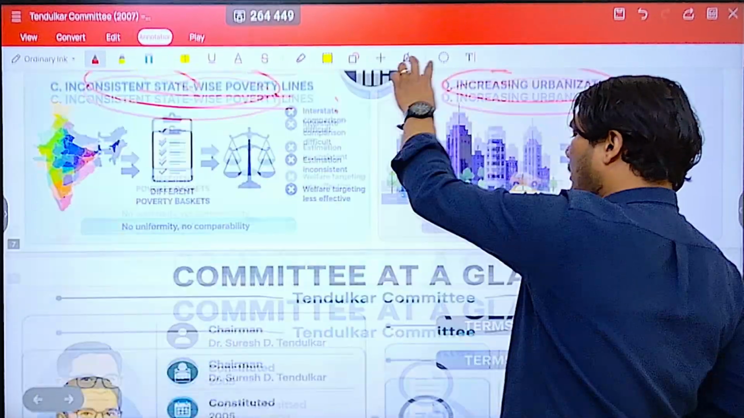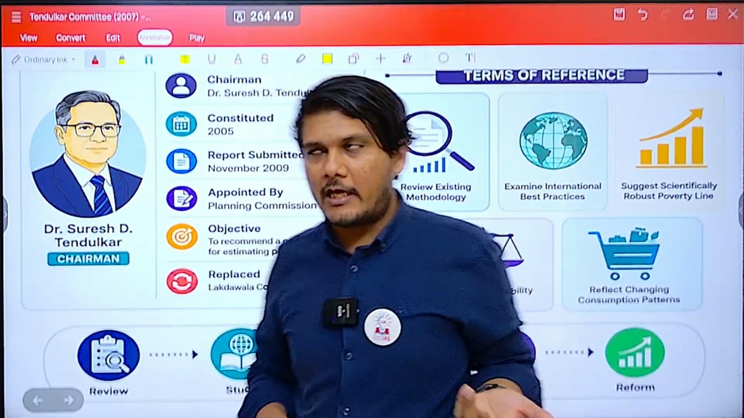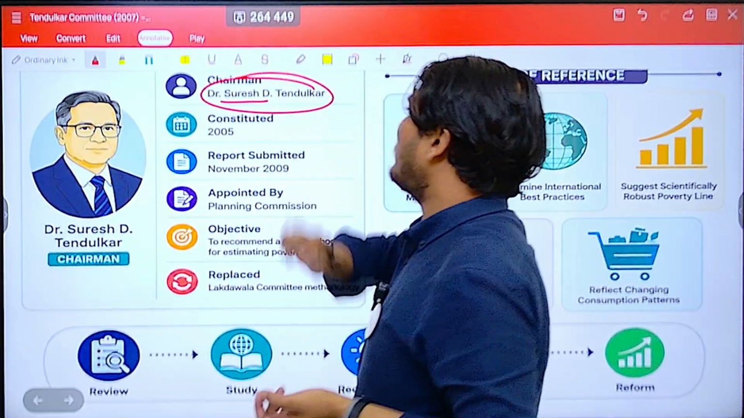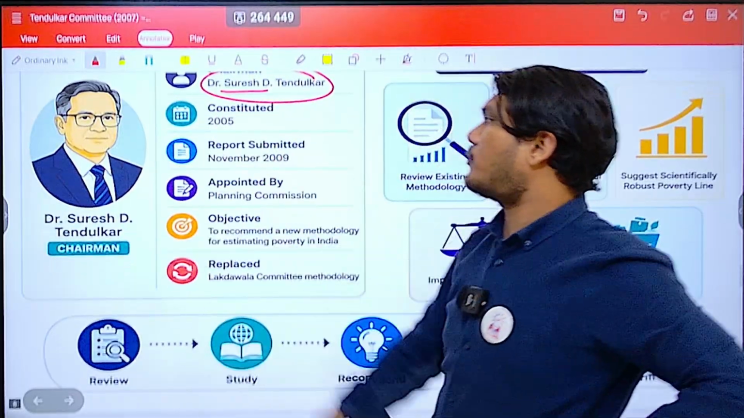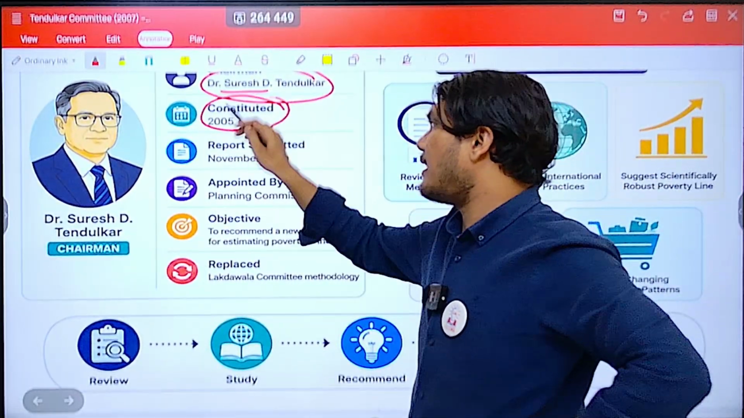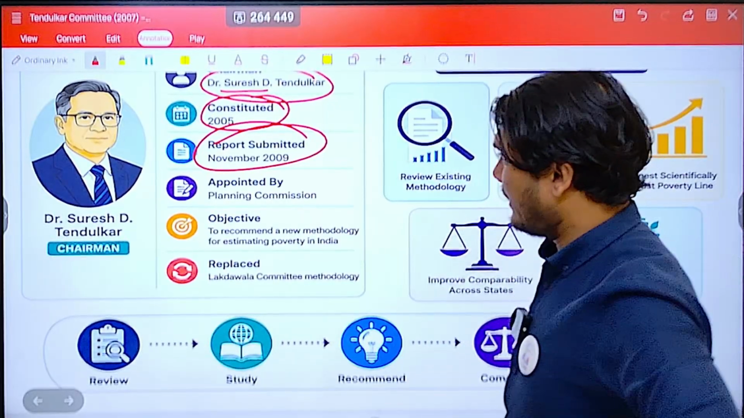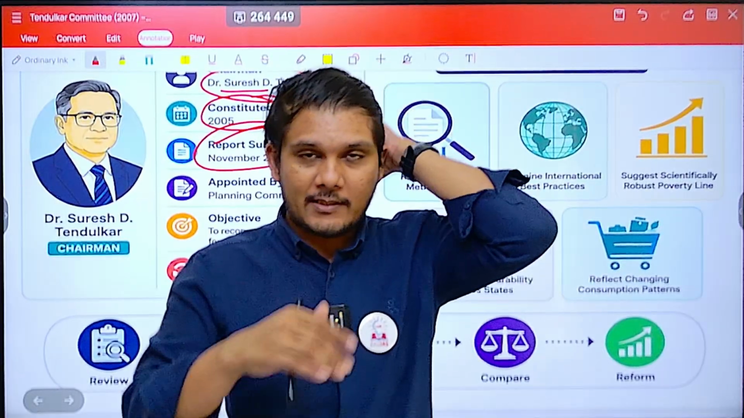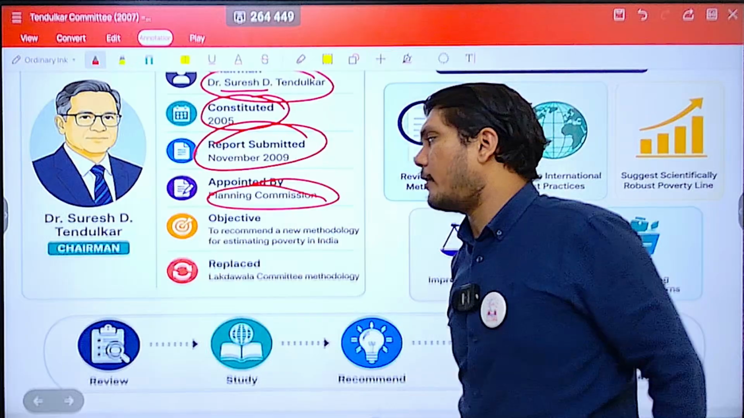Let us look at the committee itself. The committee is named after the chairperson. The chairperson was not Sachin Tendulkar, the chairperson was Suresh Tendulkar. This committee was constituted in 2005 and submitted its report in 2009. Who appointed that committee? That is also important. UPSC is asking questions with respect to that as well. So it was the Planning Commission that appointed the committee.